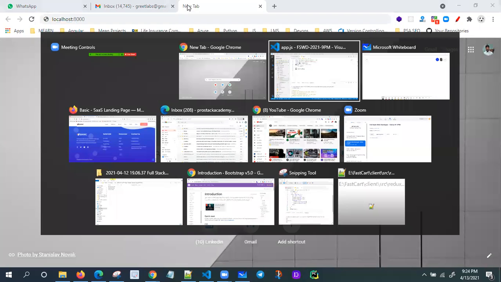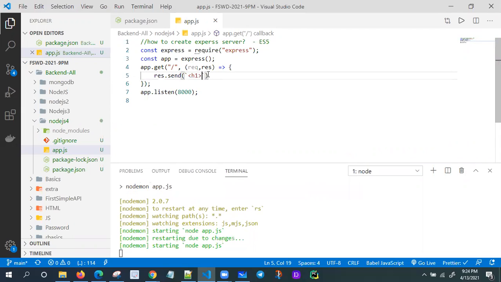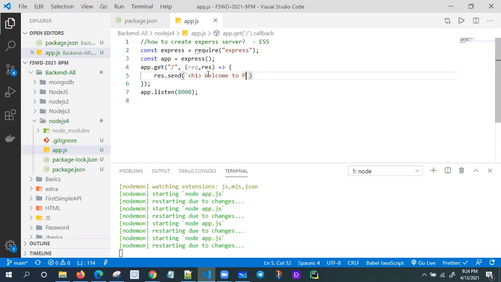Let me here at the coding level. I think, write request, response.send. I'm not sending anything, just I'm using one h1 element. H1, welcome to PSA Pro Stack. I'm giving some text actually. Welcome to Pro Stack.